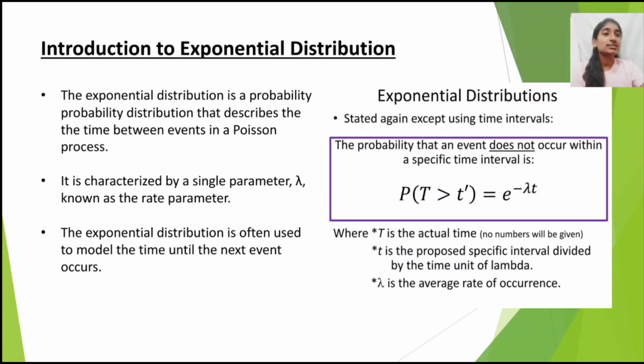Exponential distribution, stated again, expects time intervals; the probability that an event does not occur within a specific time interval is given by the formula: P of capital T greater than t is equal to e power minus lambda into small t, where capital T is the actual time, small t is the proposed specific interval divided by the time unit of lambda, where lambda is the average rate of occurrence.